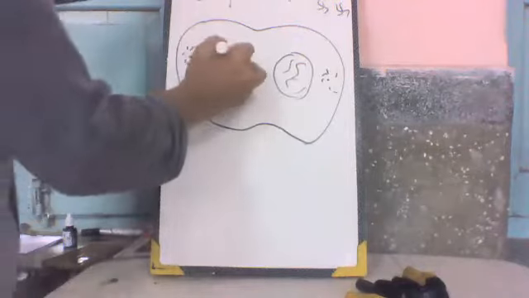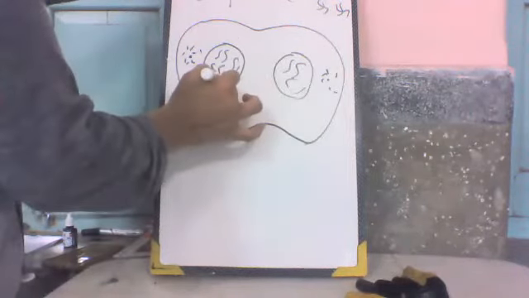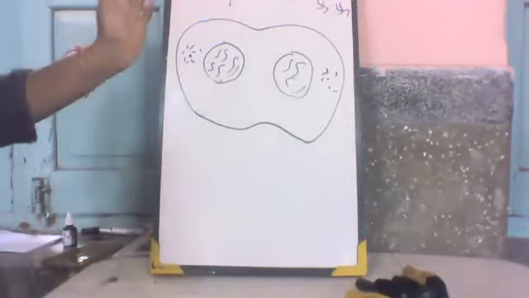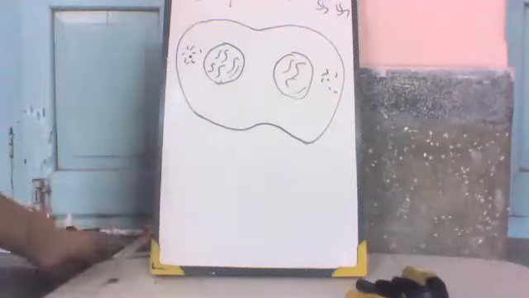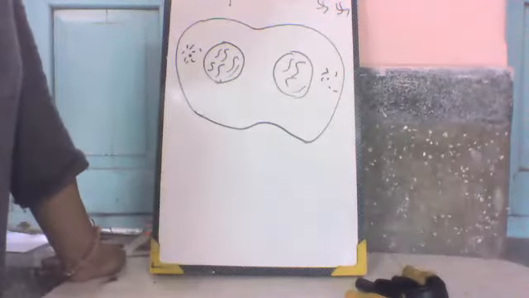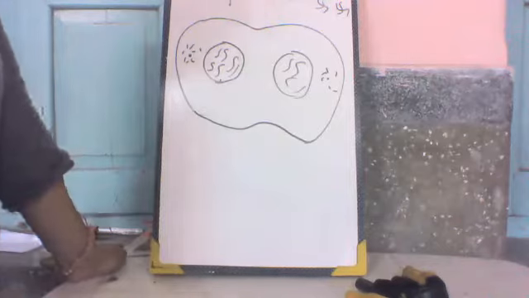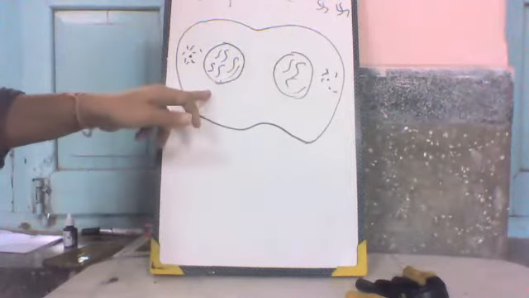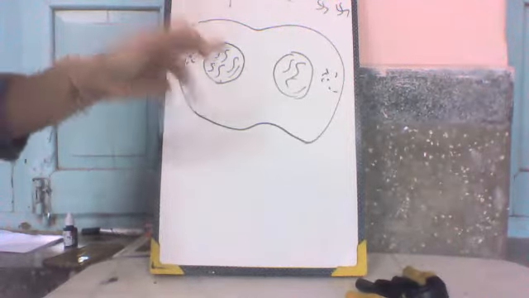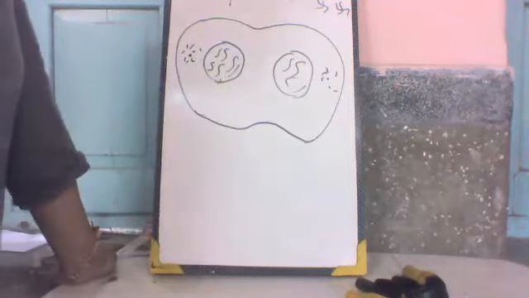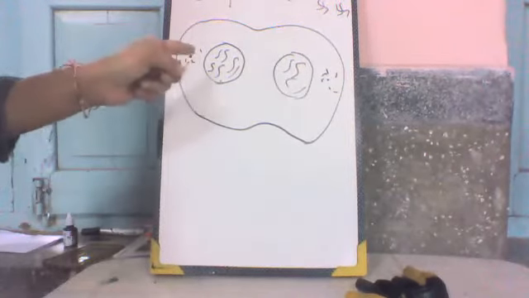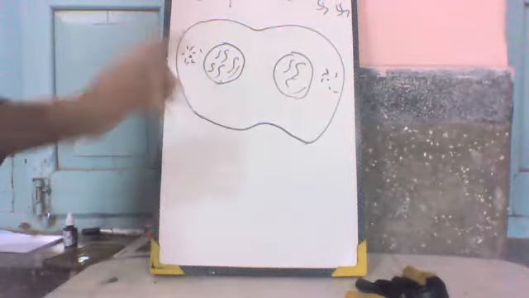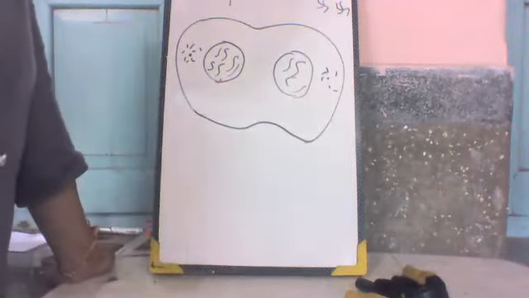The nuclear membrane and nucleolus, which disappeared in the prophase stage, become visible in telophase. The nuclear membrane and nucleolus appear here.